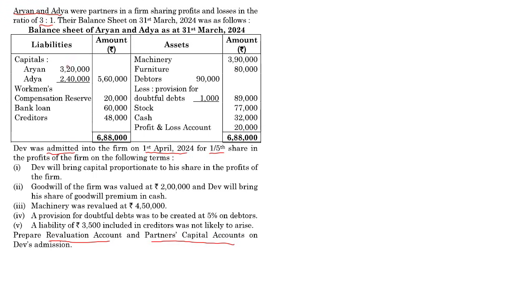Anyway, going forward, we have the revaluation account and partner's capital account to fill up, and I'm going to go line by line. Capitals for Aryan and Adya are given to us. It'll help to write down Dev now only.